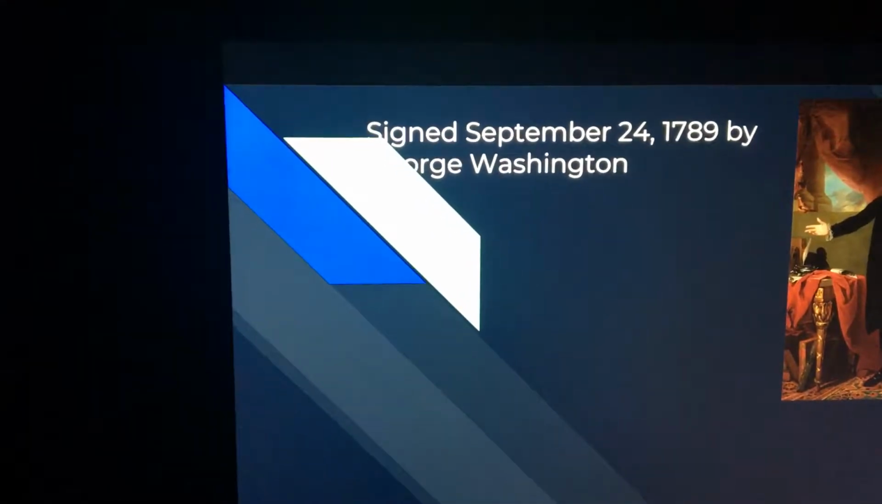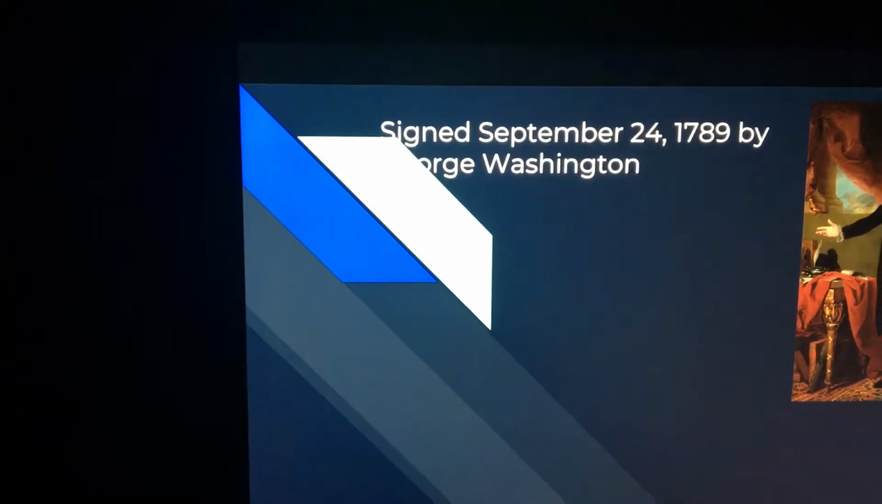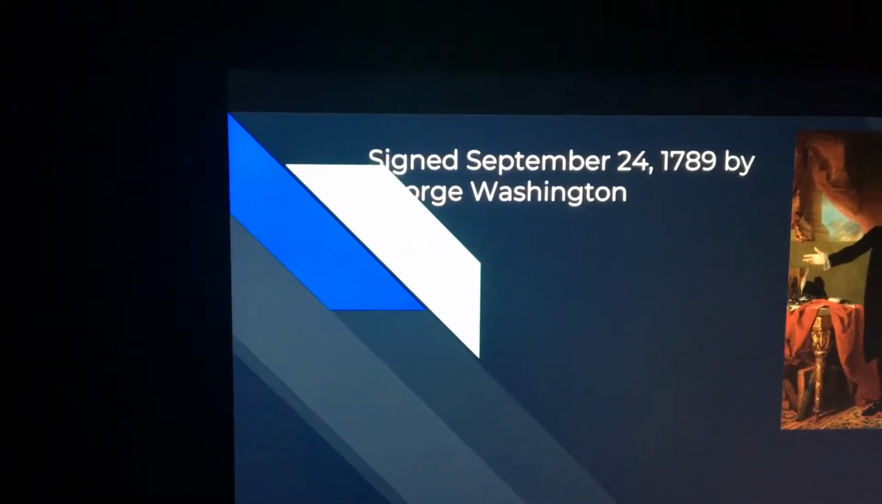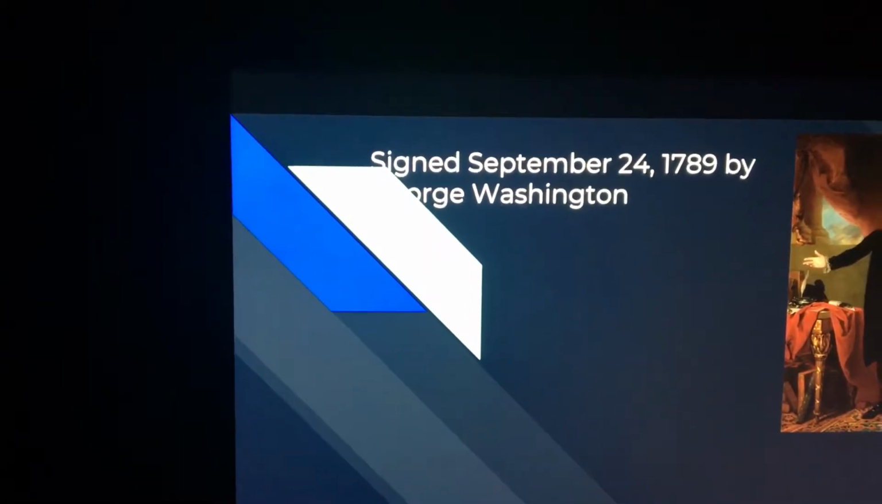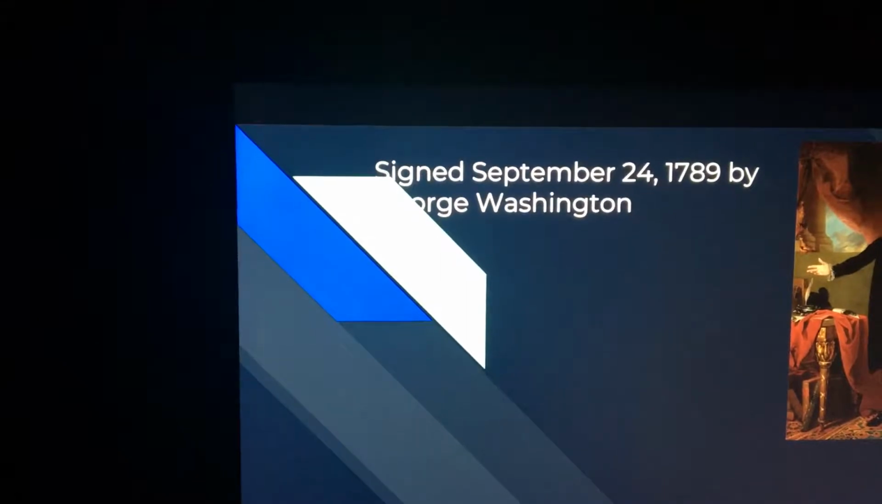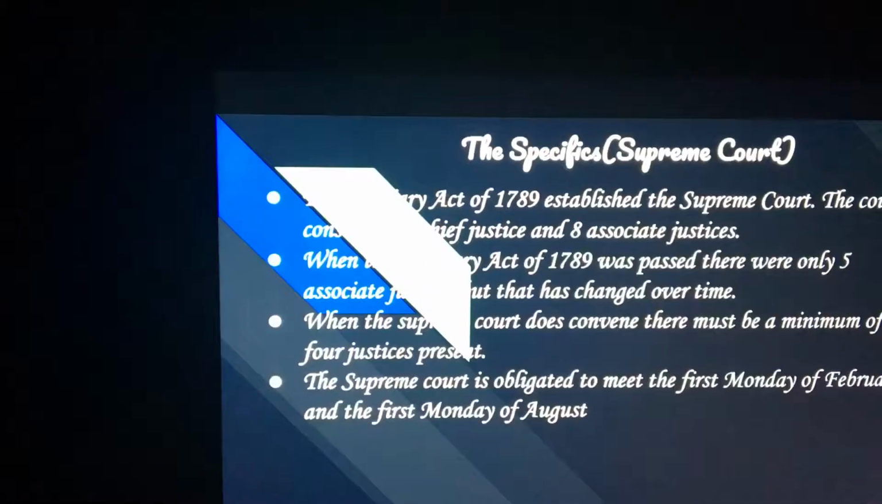This Judiciary Act was signed by none other than the face of the dollar bill and our first president, G-Dubs, George Washington. George Washington signed this into law September 24th, 1789.